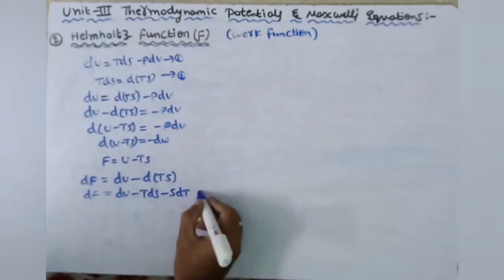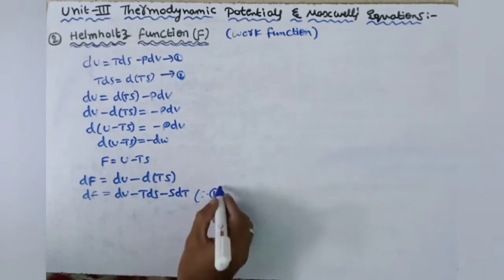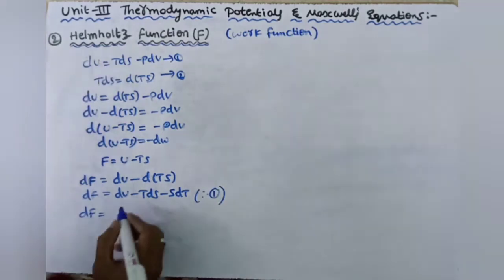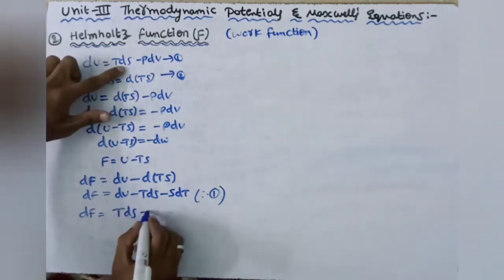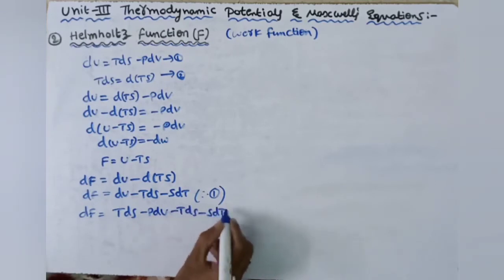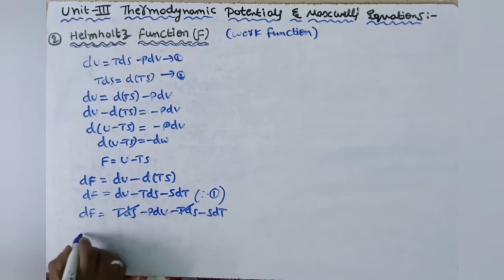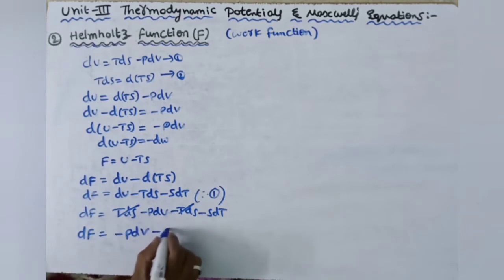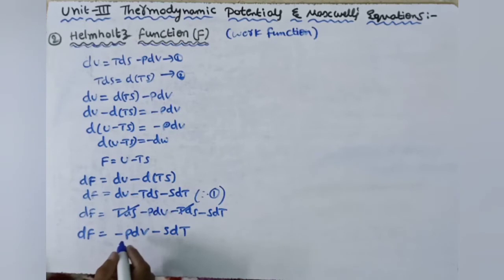From equation 1, df is equal to, substituting this, T ds minus P dv minus T ds minus s dt. T ds gets cancelled. df is equal to minus P dv minus s dt. Now here T and V are changing, so the Helmholtz function F is a function of V and T.